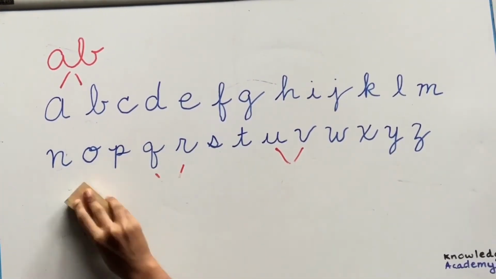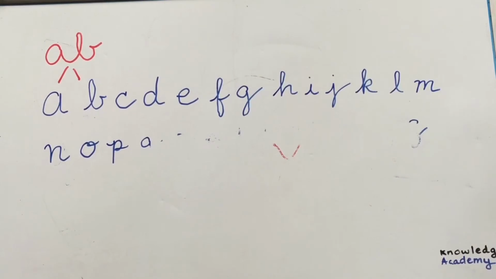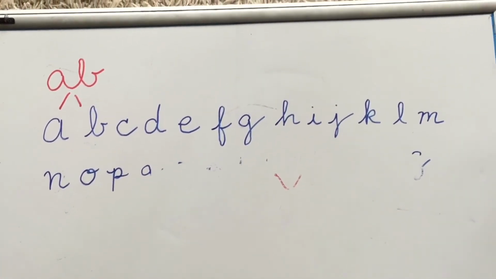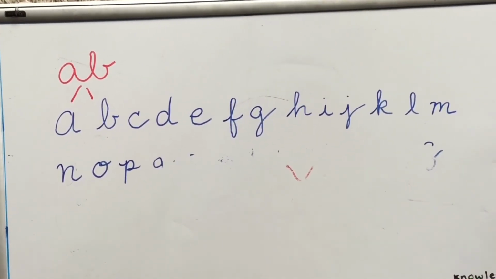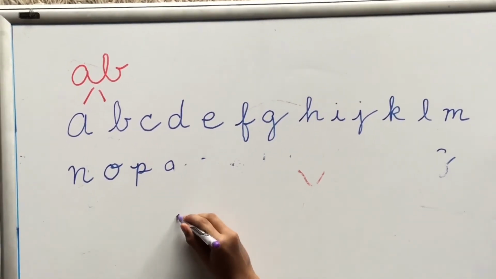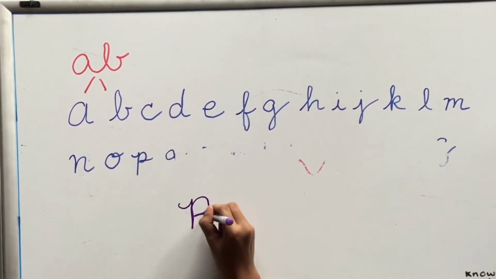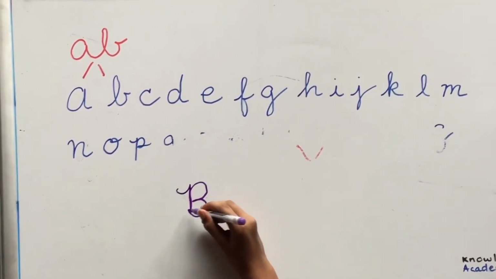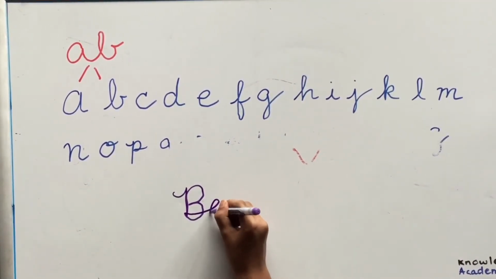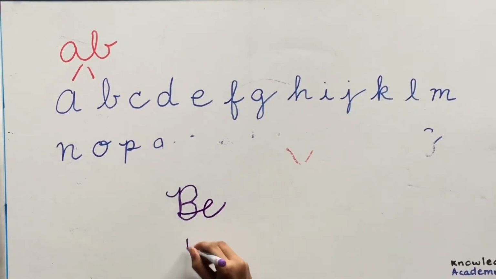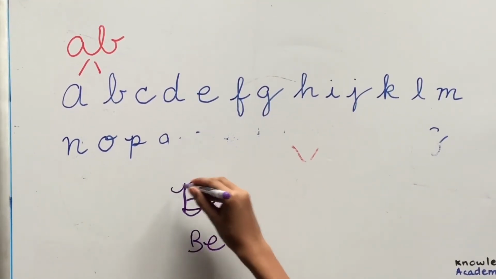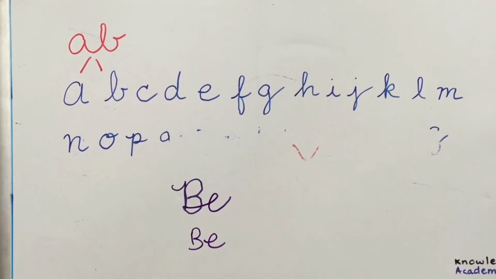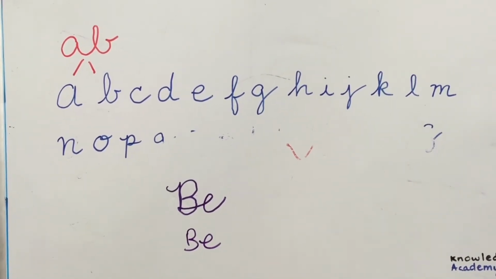And before we go ahead, I just wanted to do something. In the last video, I said we would connect the uppercase cursive letters with the lowercase cursive letters. So let's just practice that a bit now. So random uppercase letter, let's say B, and we can connect it to a random lowercase letter, let's say E. So connect it. And that's the word be. So connect random uppercase and lowercase cursive letters and make them into words.